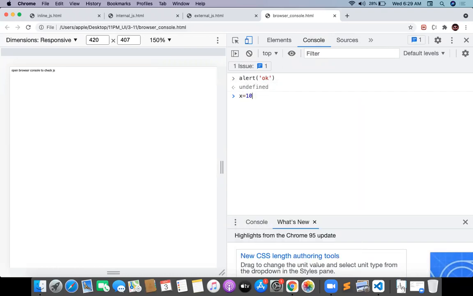So you can write like x is equal to 10, y equal to 20, and x plus y, something. So you play with the console. You just play with the console, whatever you want and however you want. That is the browser console.